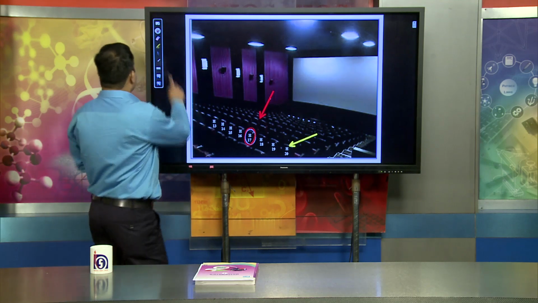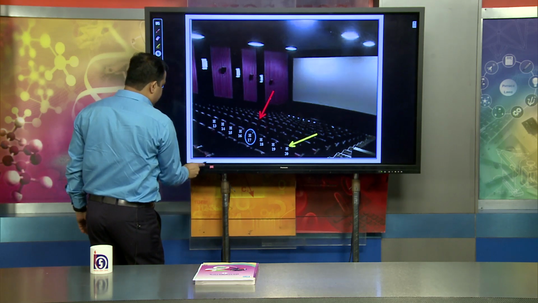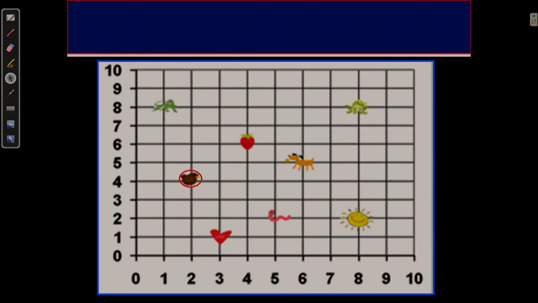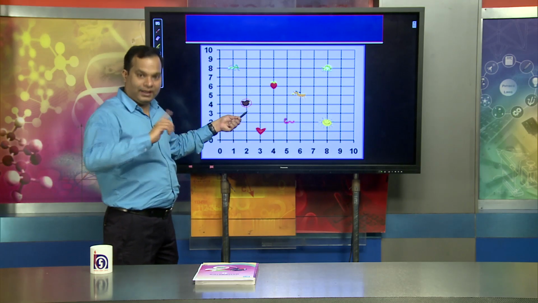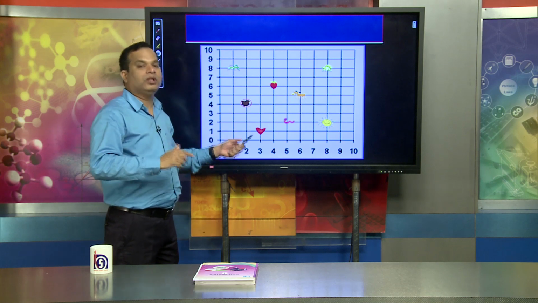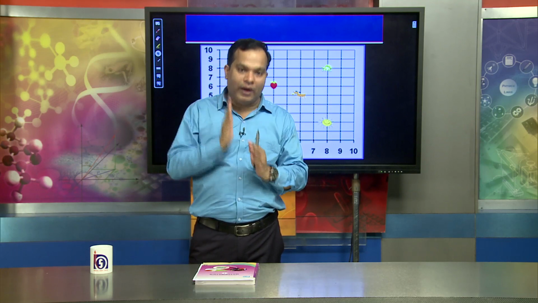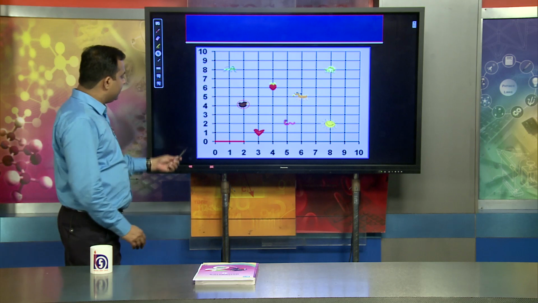And dear learners, suppose we want to find the location of a particular object here. How will we find the coordinates? We can find the location of this object with respect to the x coordinate and y coordinate, because in the plane you will find two coordinates.